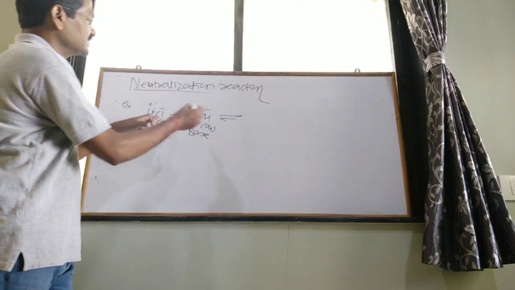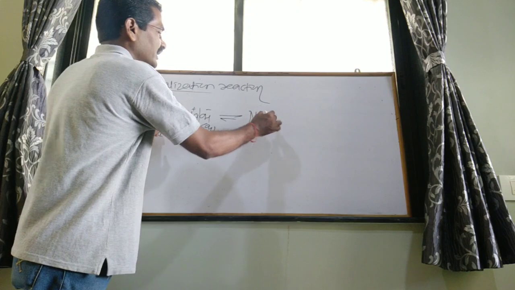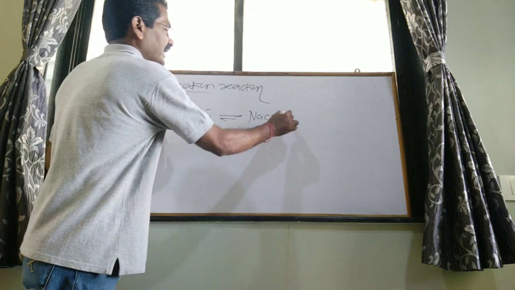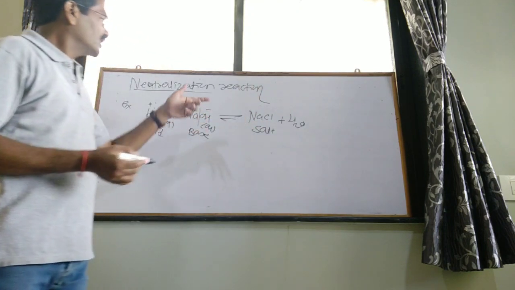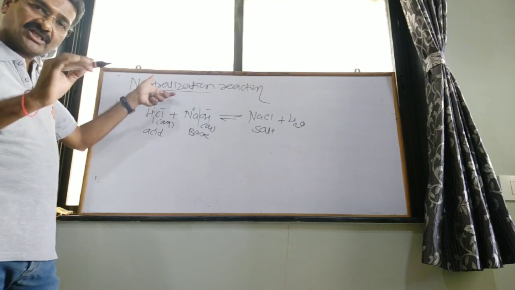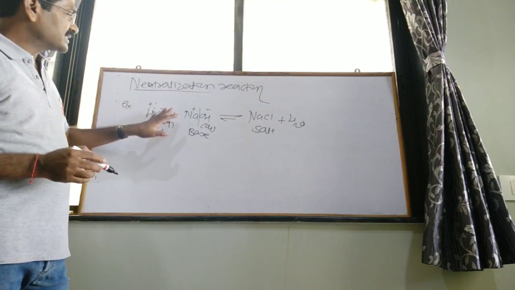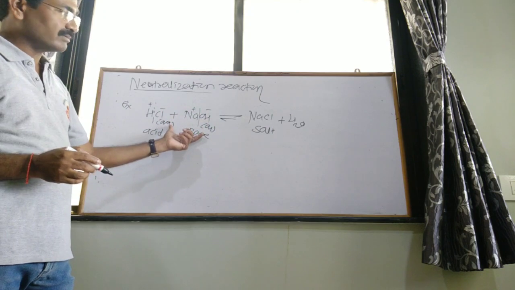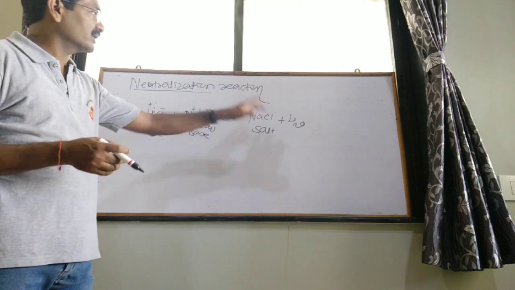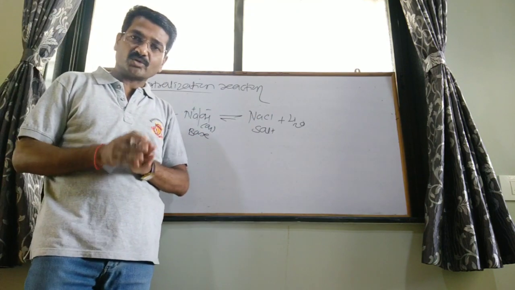Na plus and Cl minus give NaCl, that is salt, and H2O, water. So what is a neutralization reaction? The reaction in which acid and base in aqueous solution react with each other to form salt and water is called a neutralization reaction.